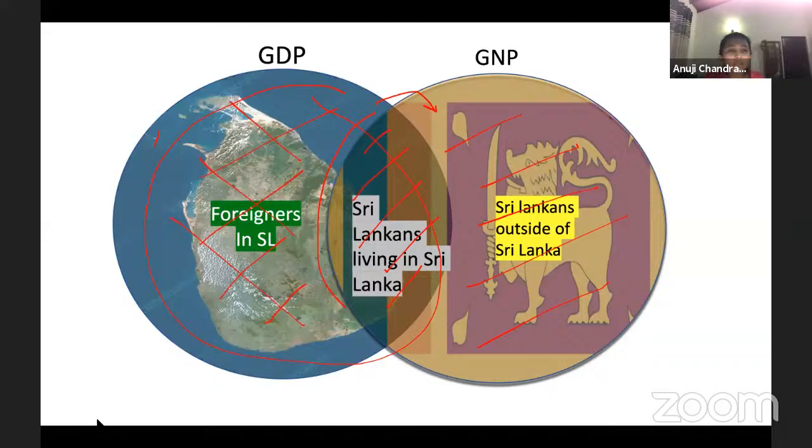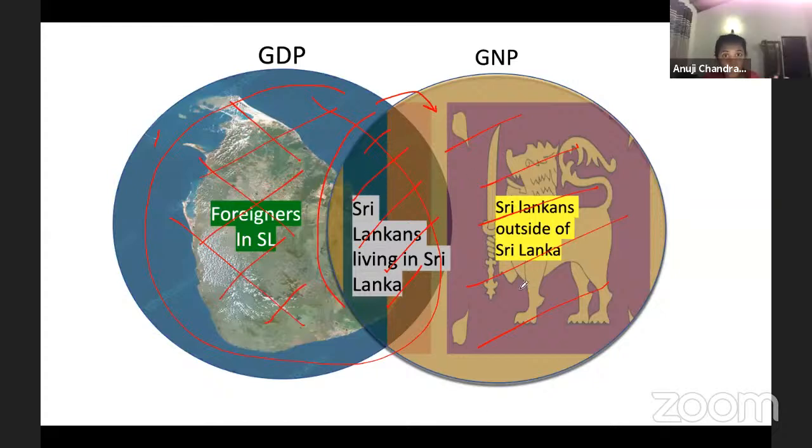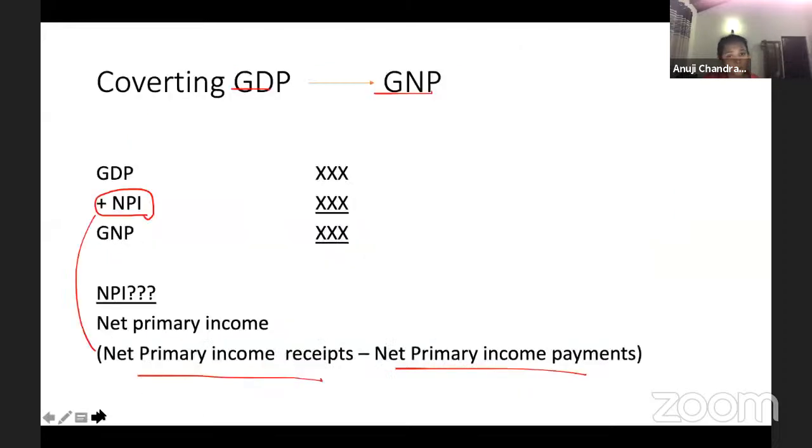These ones, guys, it does not matter to us when calculating GNP because we are talking about the nation's product. Nation's product means all the nationals' output, all the people who are Sri Lankans. So the foreigners' ones we have to remove. For foreigners, we pay them salaries and stuff, so we have to remove it.